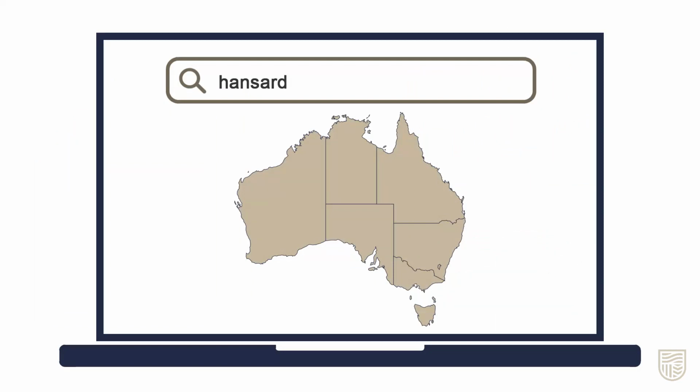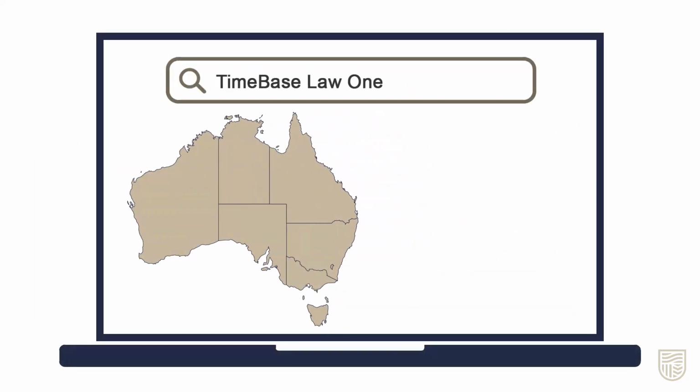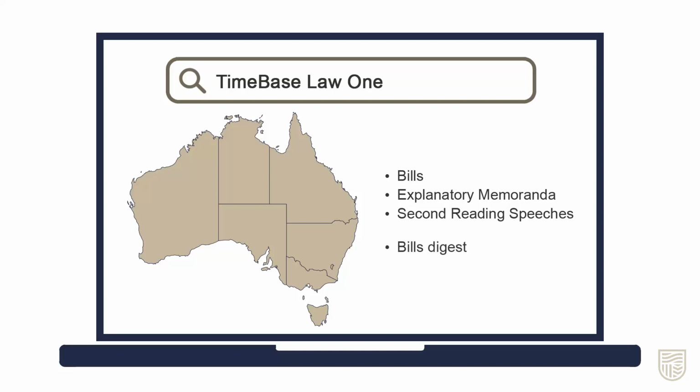Extrinsic materials can be found in the Hansard of the Parliament, but this can be tricky to navigate. Timebase Law 1 is a database that holds the full text of legislation across Australia, but also provides access to bills, explanatory memorandum and notes, and second reading speeches related to those acts. Some records will also include a Bills Digest, which can help you as the reader understand the purpose of the bill. We're going to look for the resources associated with the Coal Industry Amendment Bill 2018, New South Wales.